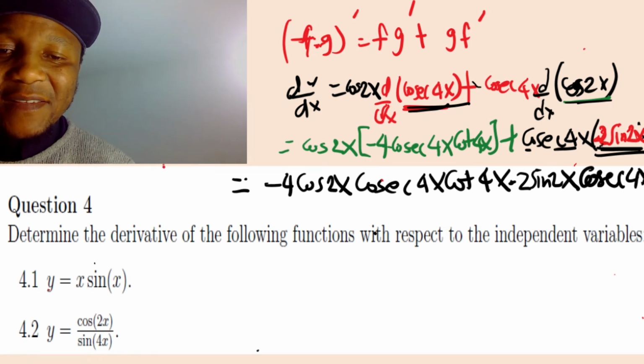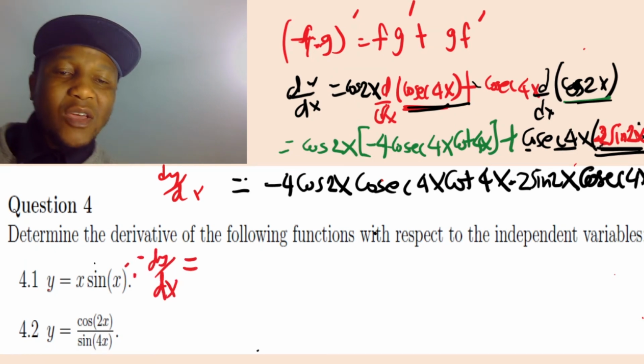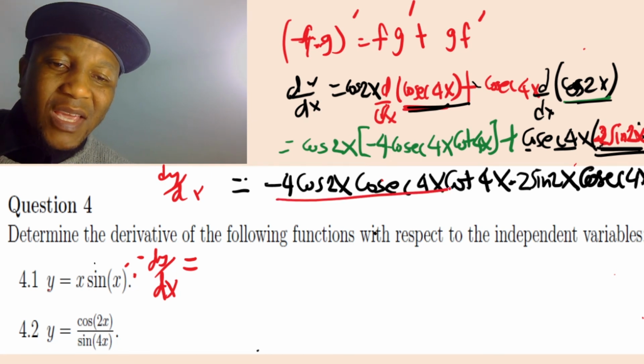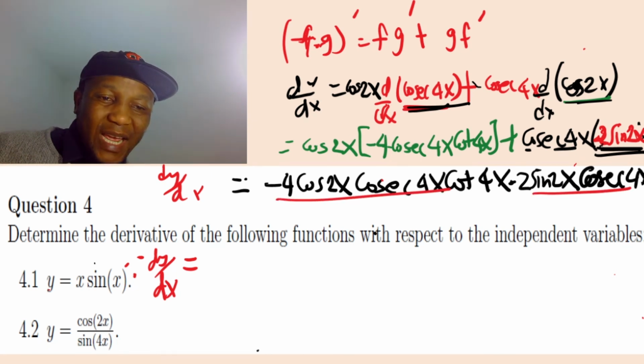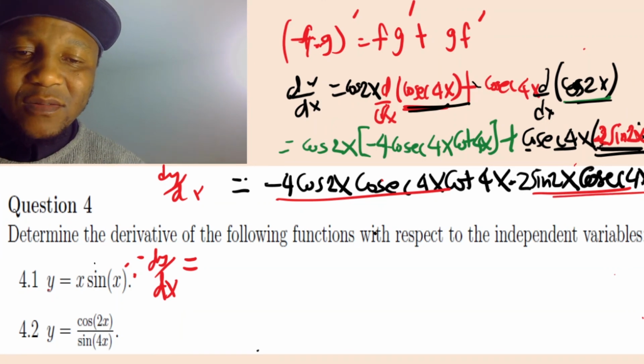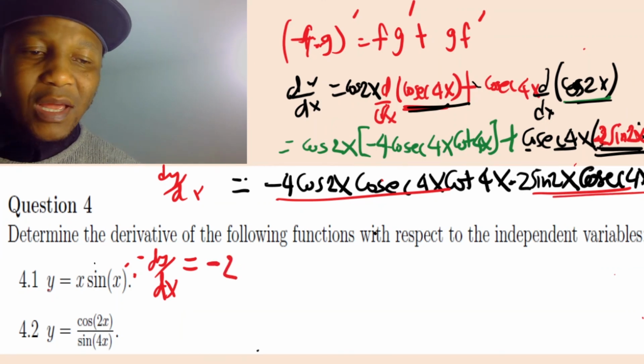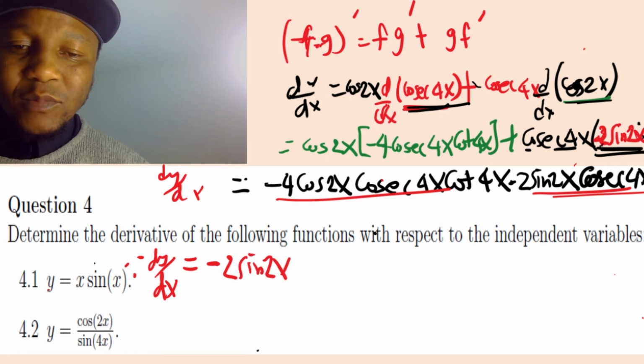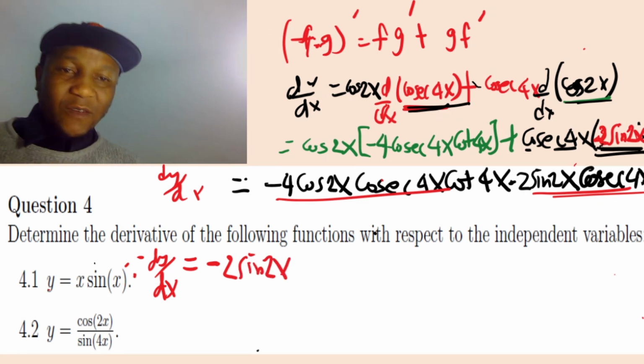So finally dy/dx equals, I can start with either of the two. Maybe I can start with this, or with that. It doesn't matter, whatever you want. Let me start with the next one: -2 sin 2x cosec 4x.